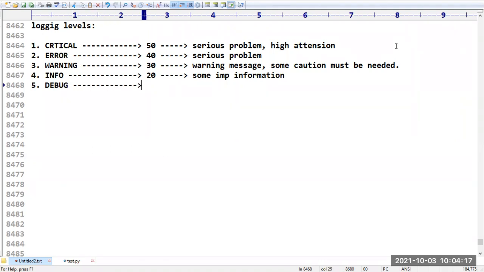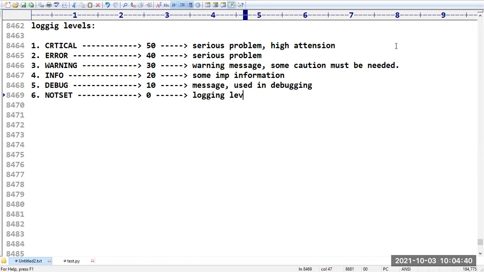Its value is 10. It is going to display some messages used in the debugging process. And finally, not set, that means the level is not set. Its value is 0. So we won't use this.